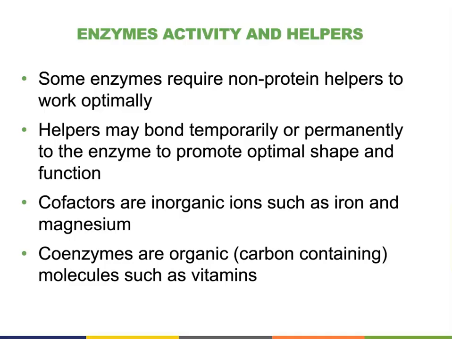Helpers may bind temporarily or permanently to the enzyme to promote optimal shape and function. An example is the allosteric activator we just talked about in the previous slide. Cofactors are also required sometimes for certain enzymes. These cofactors are inorganic ions such as iron or magnesium. Some enzymes require other molecules called coenzymes to help with their functions. Those coenzymes are often organic, which means they contain carbon in their structure. Examples of coenzymes are vitamins, such as vitamin B.